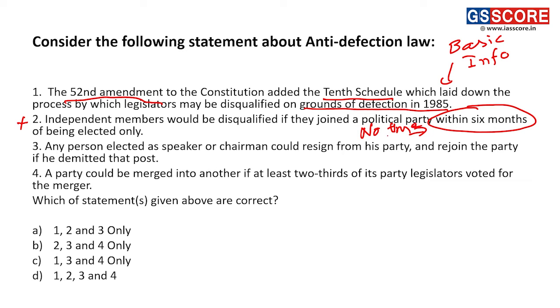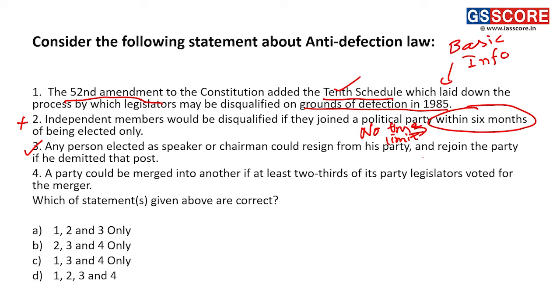Any time an independent candidate joins a political party, he will be disqualified under Schedule 10 of the Indian Constitution. Third statement: any person elected as speaker or chairperson could resign from his party and rejoin the party if he demits the post. This statement is actually correct. Third statement is correct. No issues with respect to that.